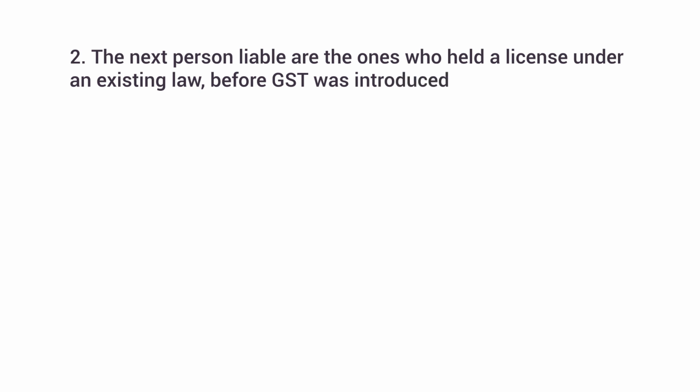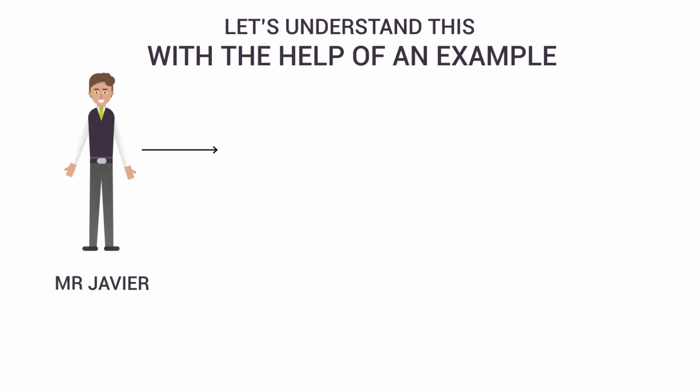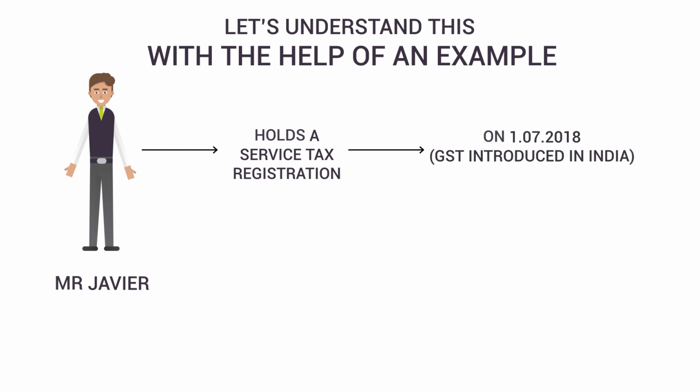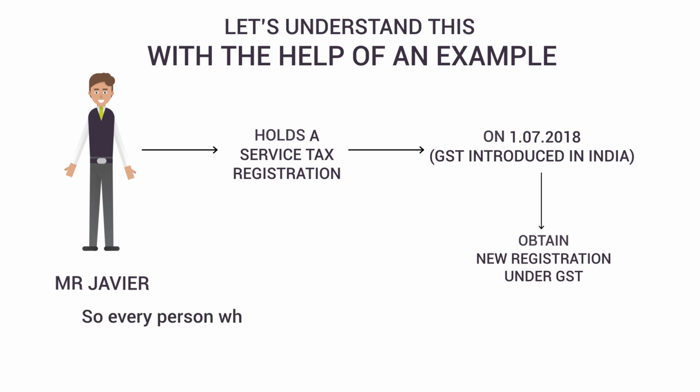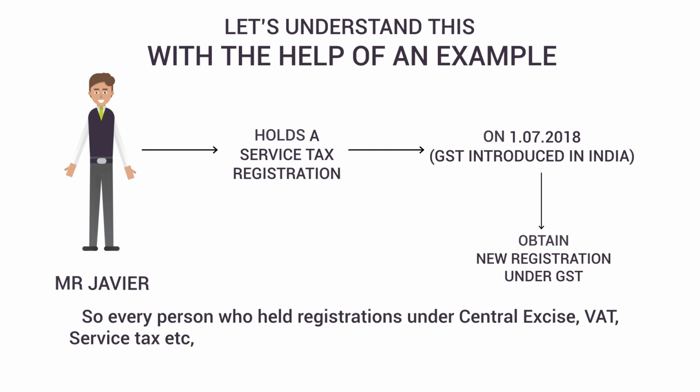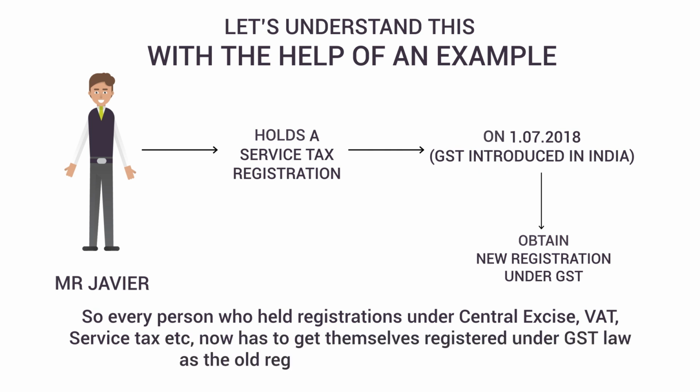2. The next persons liable are the ones who held a license under an existing law before GST was introduced, that is, as on 1st of July 2017. Let's understand this with the help of an example. Let us suppose Mr. JV was already holding a service tax registration. Now with the coming of GST he has to take a new registration under the new law. So every person who held registrations under central excise, VAT, service tax etc., now has to get themselves registered under GST law as the old registrations are no more valid.